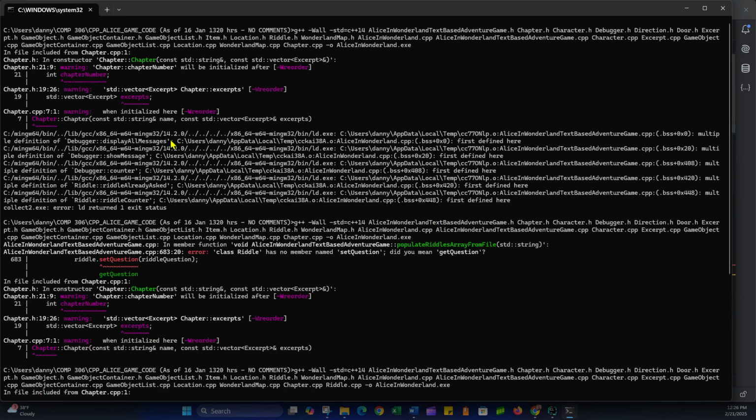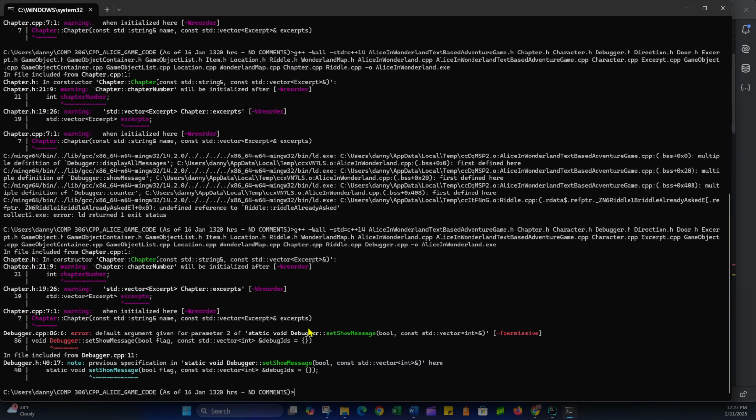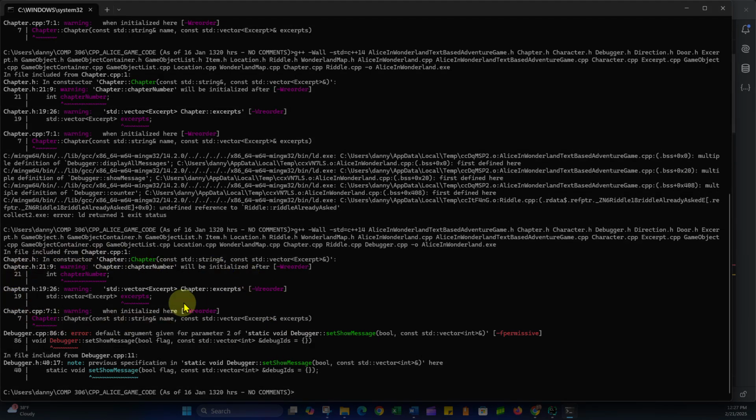So this is where we started this morning, where we had some warnings and all this stuff. We got rid of the two riddle class multiple definition issues by separating that into header files. Okay, so we've got something different. We've got the warning stuff still, which I knew would still be there. But we did seem to get rid of this. And it also seems like we've gotten rid of the riddle already asked, but I'm not sure why that is.